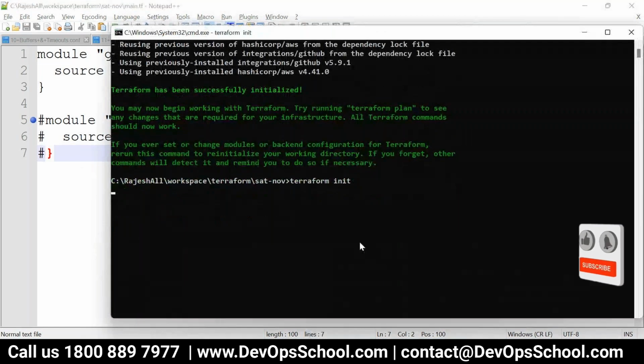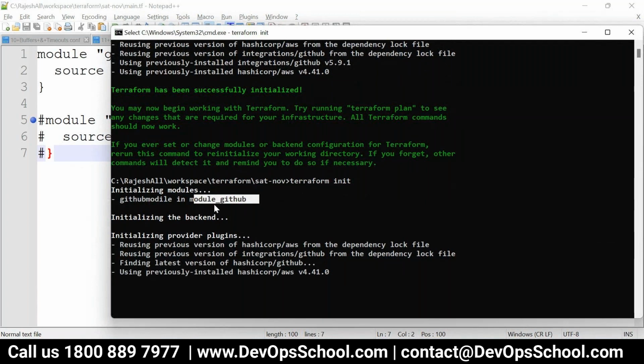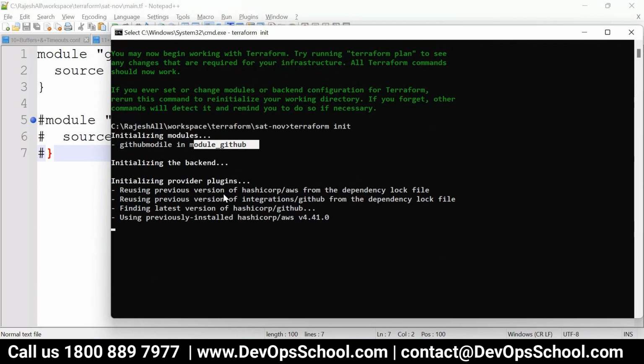I'll run init. See, the modules got installed for Terraform. So this is my module, a custom module. Okay.